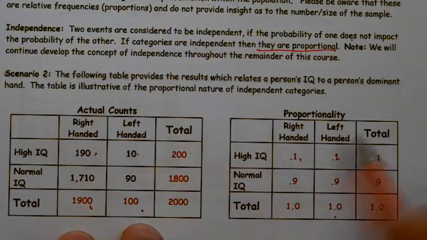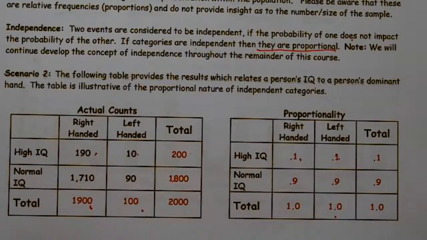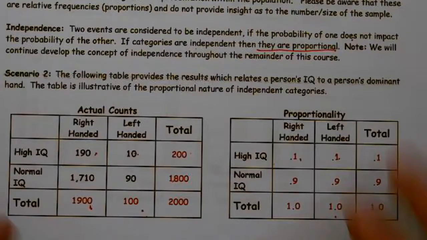These percentages are equal, so regardless of whether you're left-handed or right-handed, there's an equal chance that you had high IQ. If I knew someone was left-handed, there's a 10% chance they had a high IQ, and if they're right-handed, there's a 10% chance. Because they're equal, there's no difference, so there's not a relationship between high IQ and being left-handed. I couldn't make a prediction based on that.